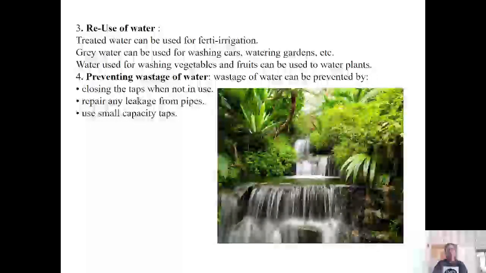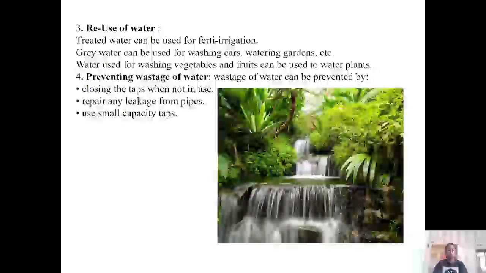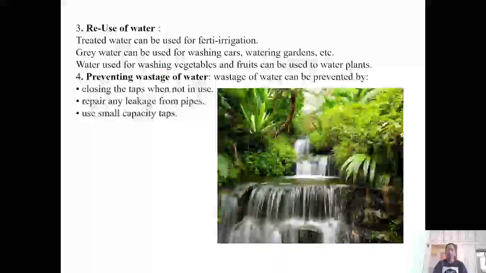Reuse of water. Treated water can be used for fertirrigation. Grey water can be used for washing cars, watering gardens, etc. Water used for washing vegetables and fruits can be used to water plants.